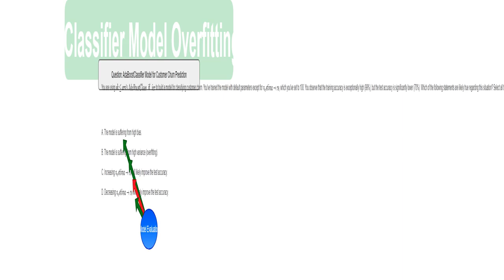I'm analyzing a model built using AdaBoostClassifier, a powerful ensemble learning technique. We'll focus on understanding why the model's performance is significantly different between training and testing data. I see a huge gap between the training accuracy, 99%, and the test accuracy, 70%. This is a classic sign of overfitting. The model is memorizing the training data too well, including its noise, so it doesn't generalize well to new, unseen data. High variance means the model is too complex for this task.